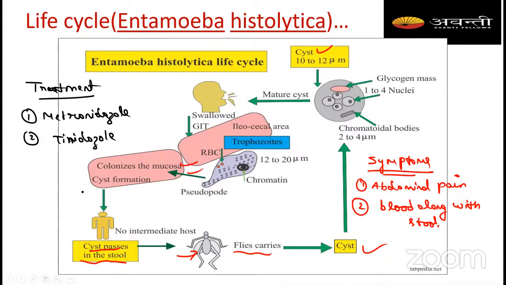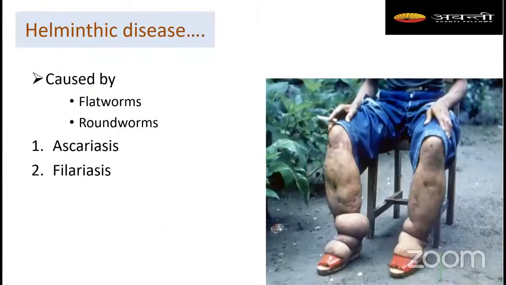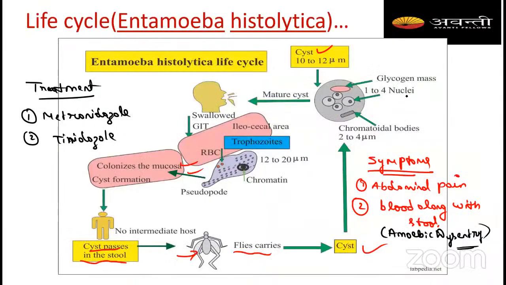Do you have any questions here, students? Life cycle of Entamoeba histolytica. Symptoms: abdominal pain and the blood along with the stool. It is also called amoebic dysentery. Students, remember this: amoebic dysentery is the symptom of amoebiosis. So Entamoeba histolytica is monogenetic, whereas the malarial parasite is digenetic, right? So this is the monogenetic Entamoeba histolytica.